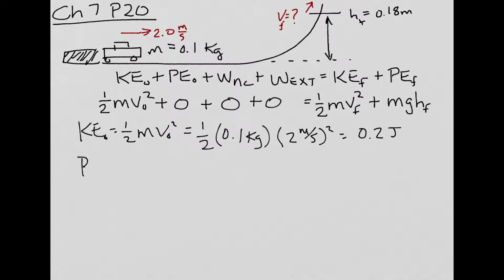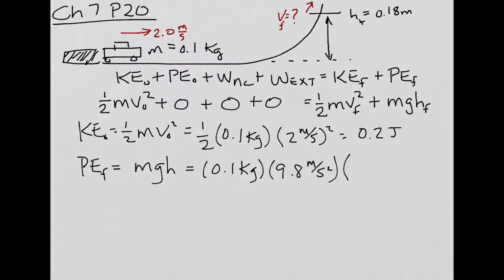My final potential energy, PEf, equals mgh, the mass of the car times the gravitational constant times the height, 0.1 kg times 9.8 meters per second squared times a height of 0.18 meters. And that equals 0.1764 joules.